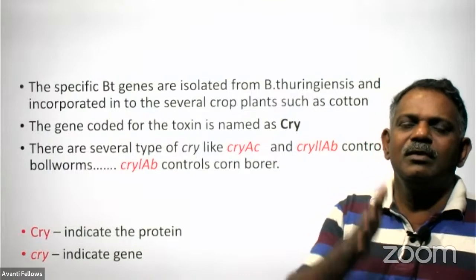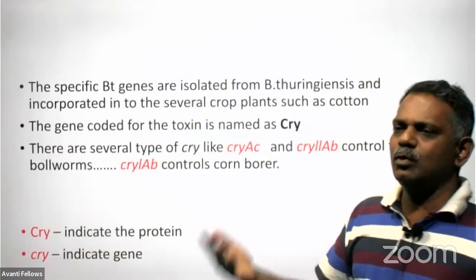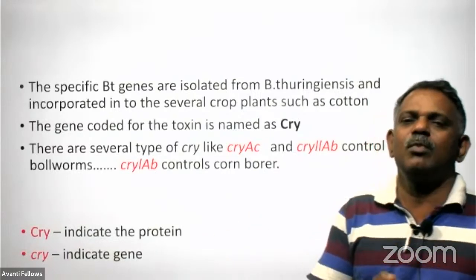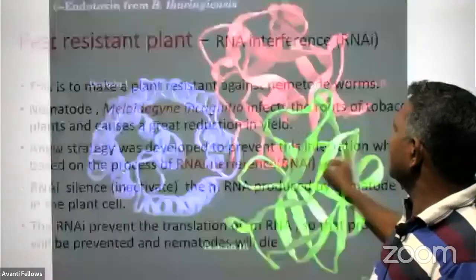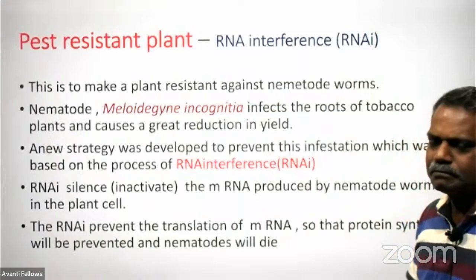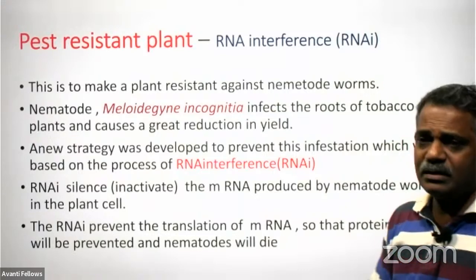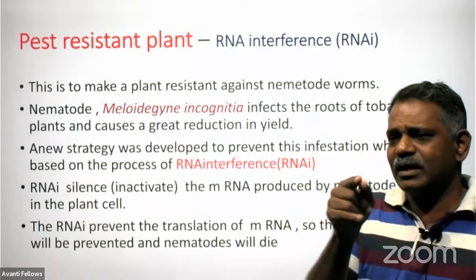It can dissolve very easily in the alkaline medium, so that it will be converted into a very active poisonous toxic material. So this is the technique to produce pest resistant plants against these insect pests by inserting the cry gene.